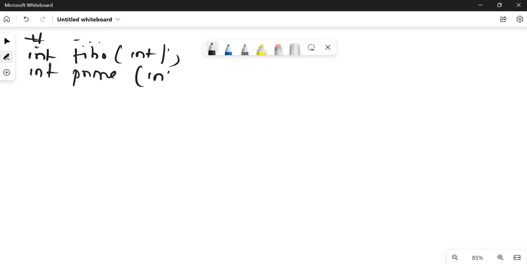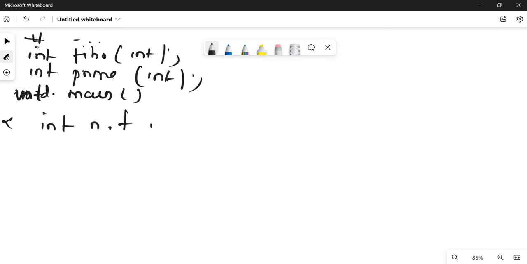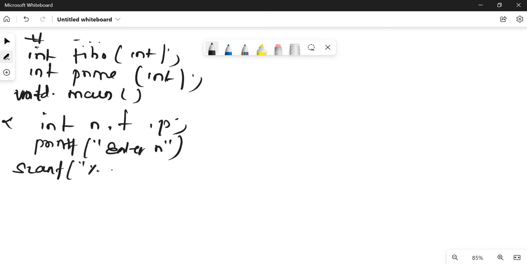one prime function. Then int main, try to write int main instead of void. Okay, int n for my number, f for storing the Fibonacci term, and p for storing the prime number. printf("enter n"), scanf %d, address of n.